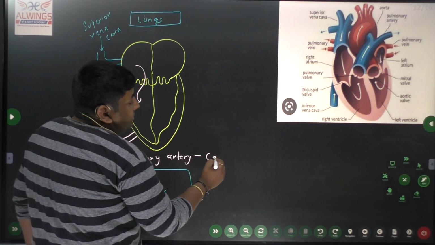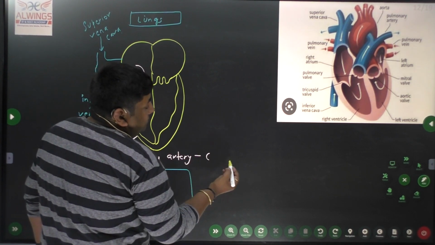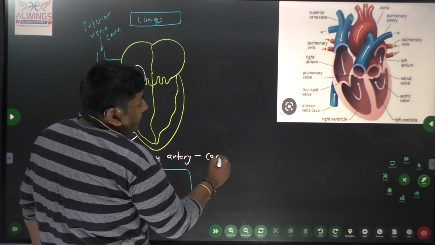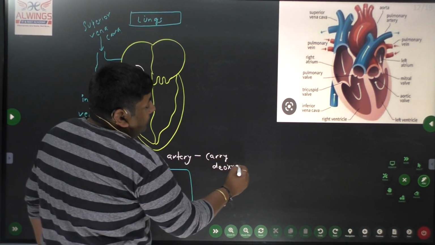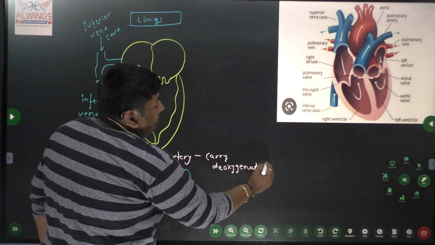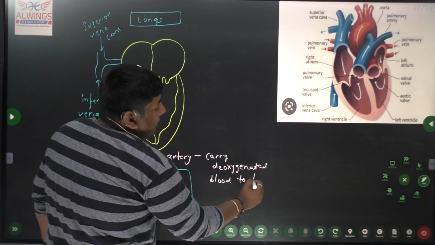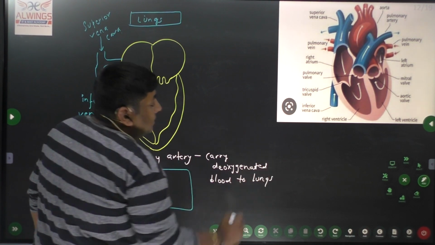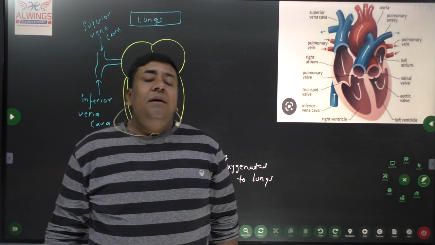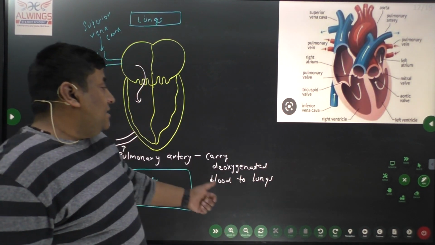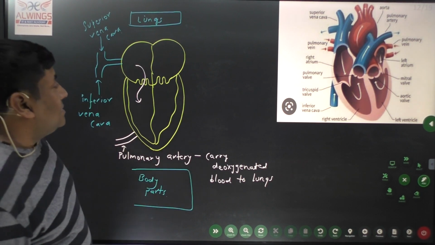It carries deoxygenated blood to the lungs. We have studied that arteries carry oxygenated blood, but this is the exception: an artery which carries deoxygenated blood to the lungs.